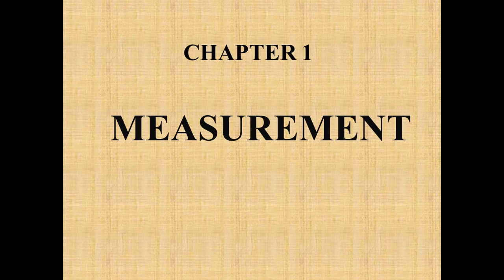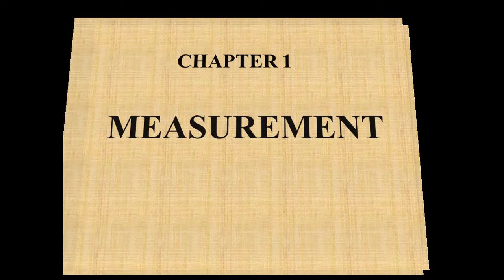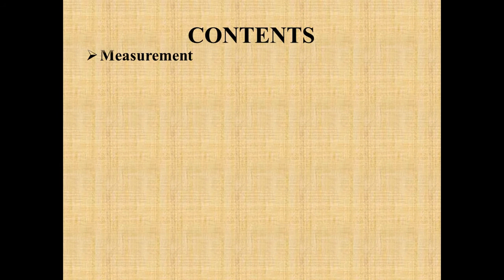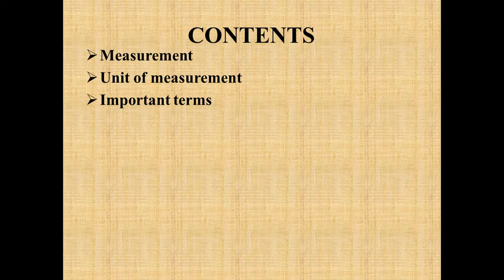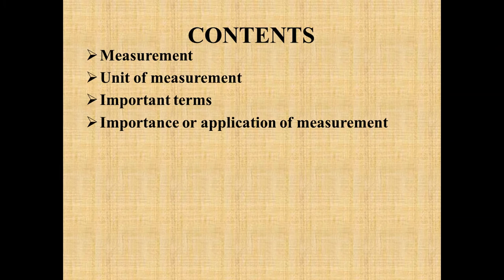So we have started this chapter, measurement, and in this chapter the following contents we have discussed so far: what is measurement, the explanation of measurement, then the few units of measurement that we will use, then the important terms like length, mass, time and temperature.